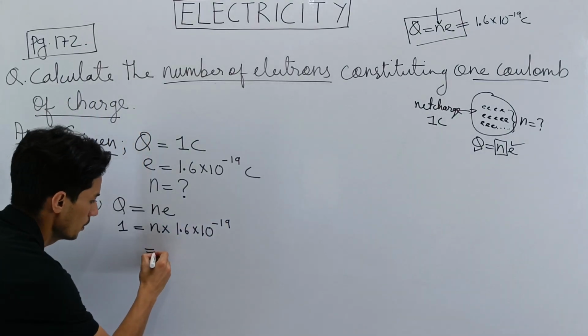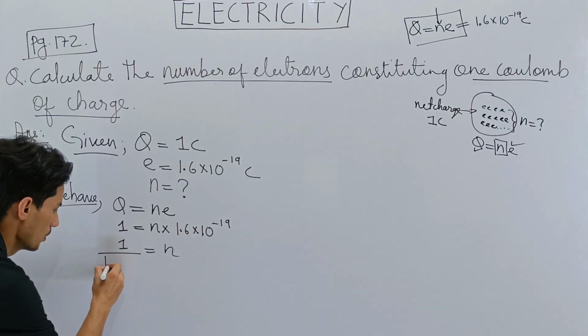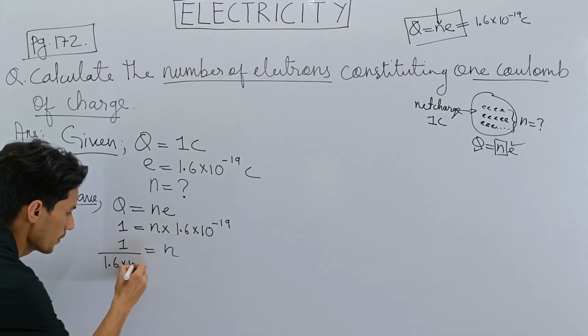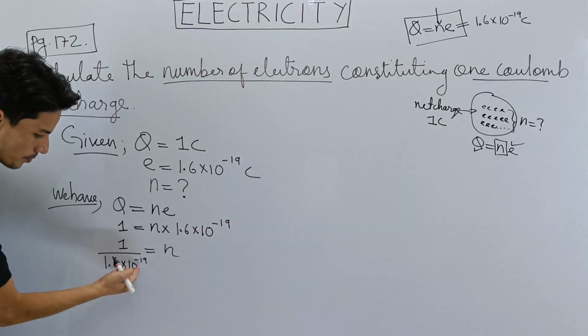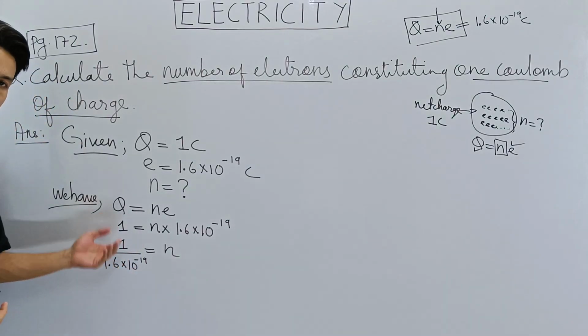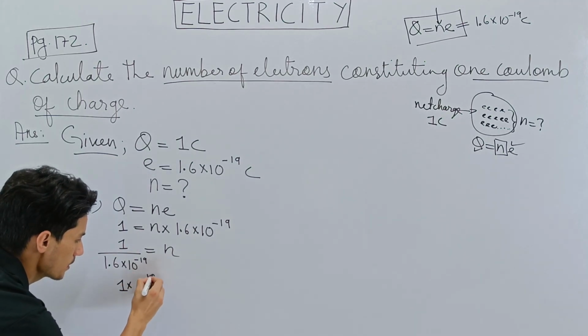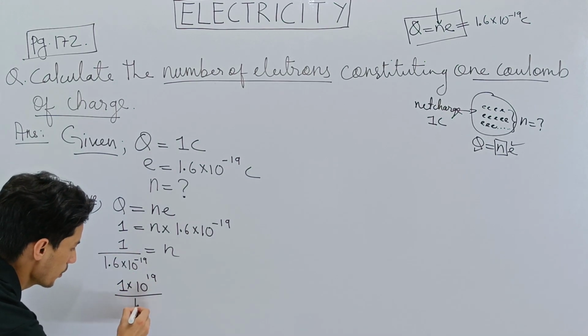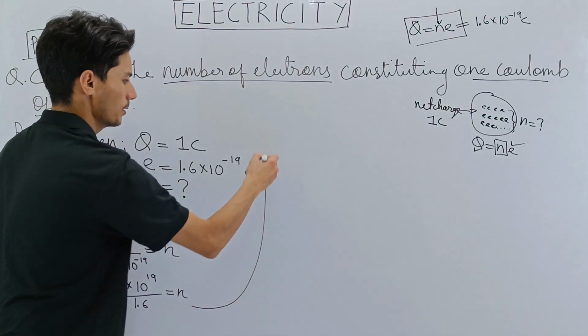So what will we do? Let's keep N here, 1 will be here. So this value comes down here, 10 to the power minus 19. Next, I'll bring this 10 to the power minus 19 upside. That will make 10 to the power 19. So this will give me 1 into 10 to the power 19, and we have 1.6 here, which is N. Let's take this up here.